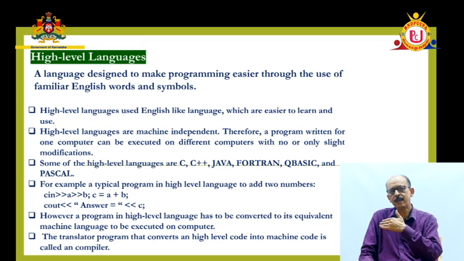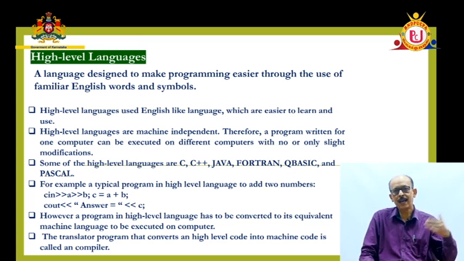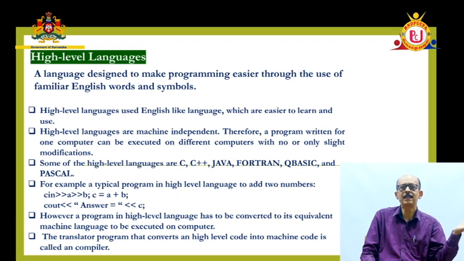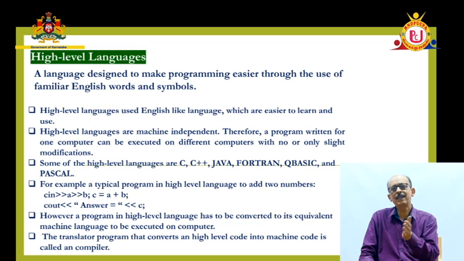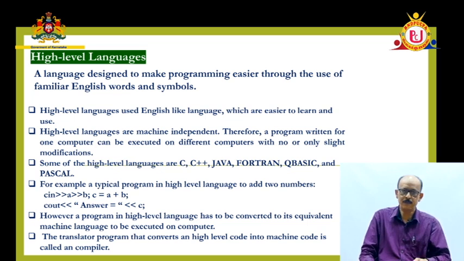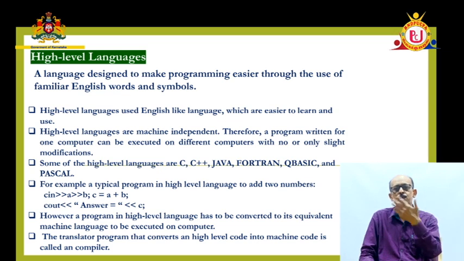There are two types of translators. Like you have an assembler to translate assembly language to machine level language, you have two translators called compiler and interpreter. Using the compiler and interpreter, the program can be translated from high level language to machine level language.